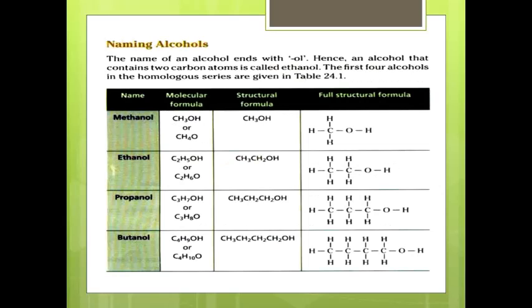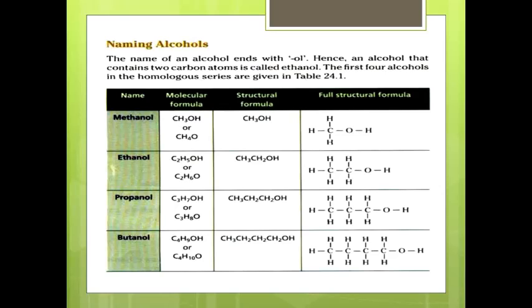Naming alcohols. The name of an alcohol ends with OL. Hence, an alcohol that contains 2 carbon atoms is called ethanol. The molecule which contains 3 carbon atoms is known as propanol, while the molecule containing 4 carbon atoms is known as butanol. Methanol contains only 1 carbon atom and the formula is CH3OH. Its full structural formula is shown in the diagram.